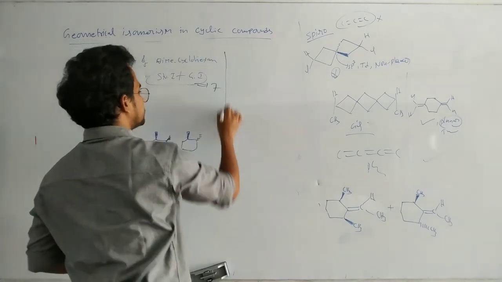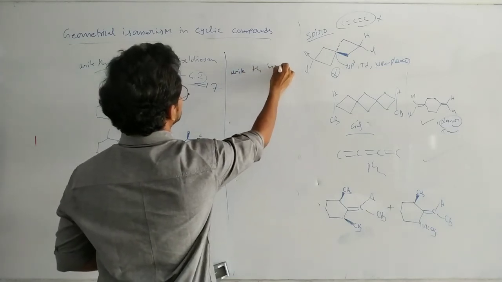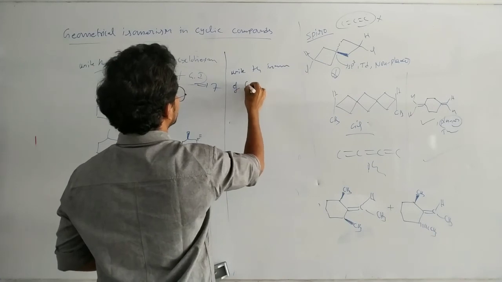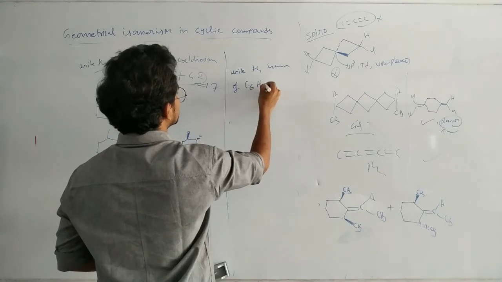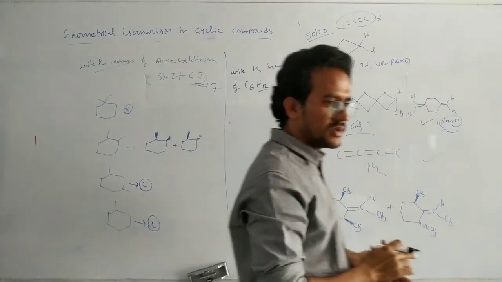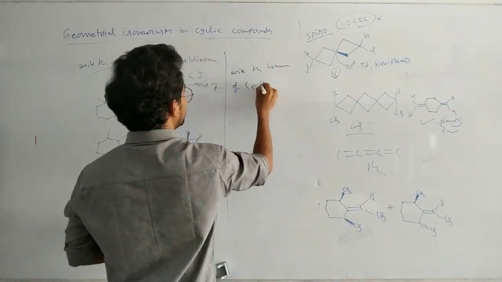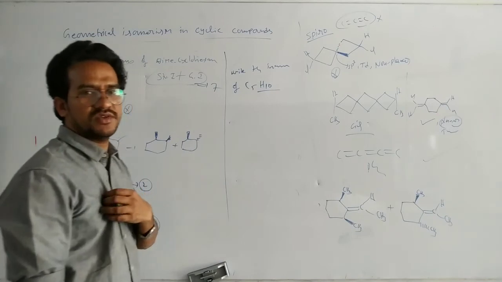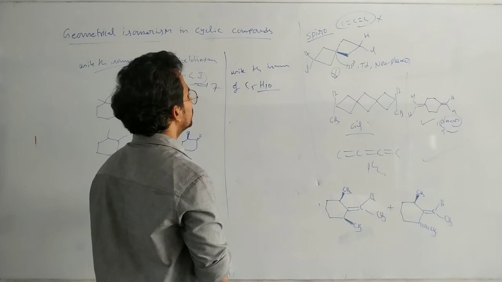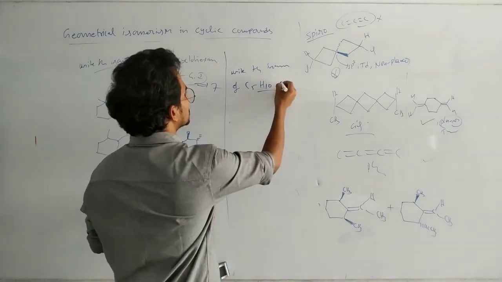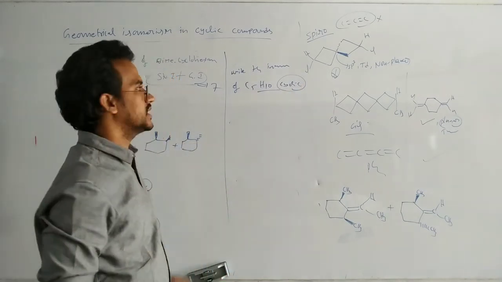Okay, next. Write the isomers of C5H10. C5H10 means here write the isomers, just cyclic isomers. Let us write the cyclic isomers.